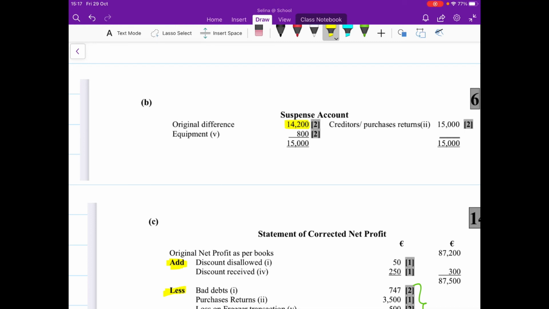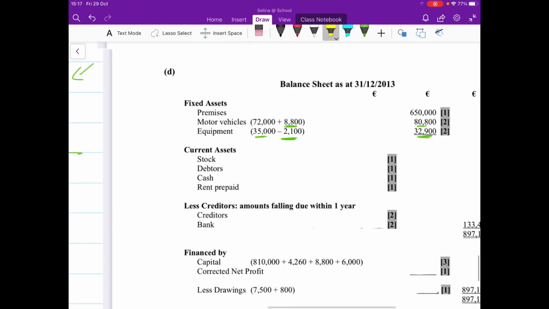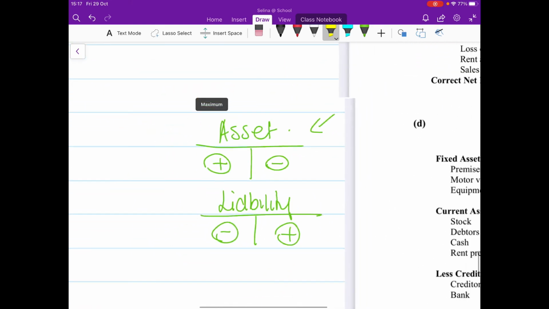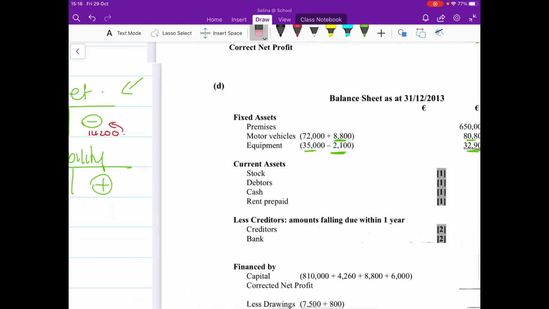Now, what happens there is they debited €14,200 in the stock, okay? Stock is an asset. So they debited €14,200 to the stock account, okay? Which means that they added it on, okay? They added an extra €14,200 to the stock. Now that was a mistake. Suspense is only temporary while they sort out the mistakes. So for you to fix that, you need to put €14,200 on the credit side, which means you need to take it away, okay?